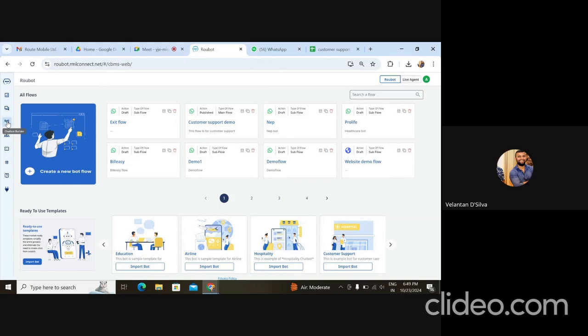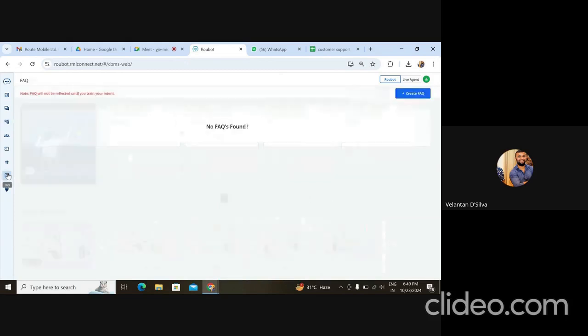FAQs are also helpful in predicting different flows from the middle of another flow. So that is one more use case, wherein I can just say something like, connect to a live agent, and then connect to a live agent that way. But we'll demonstrate how the FAQ works. So let me go to the FAQ section.